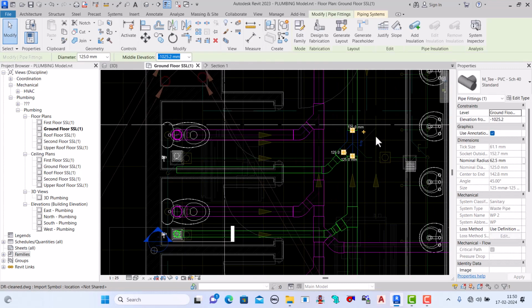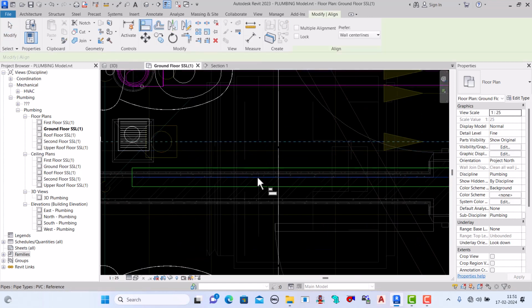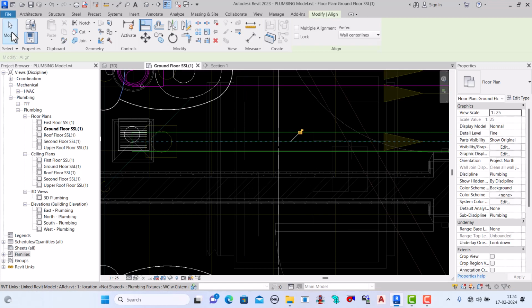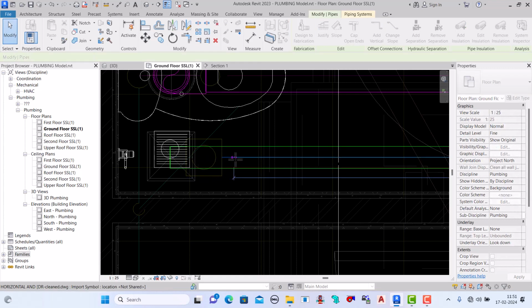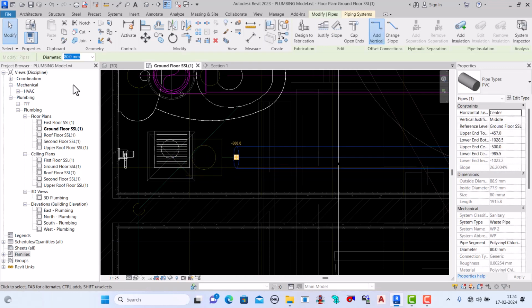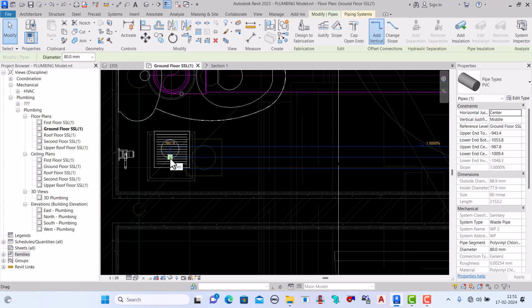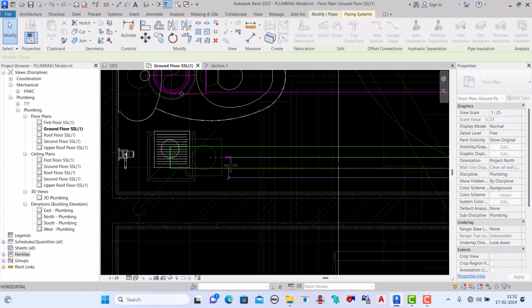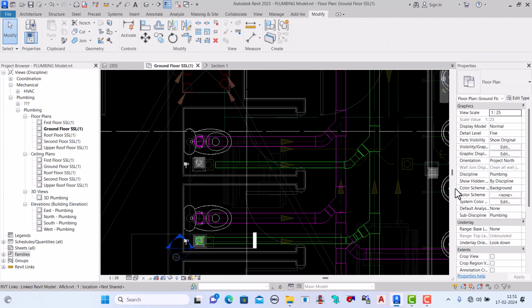Take the back side and make the align, okay. Take the back side, okay.